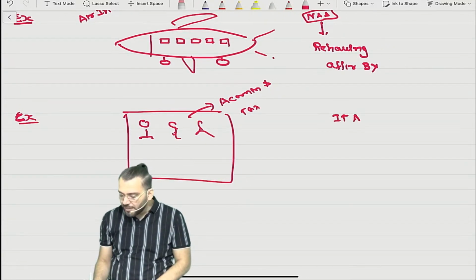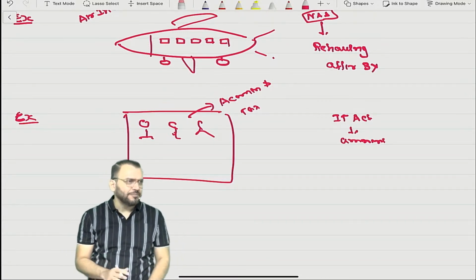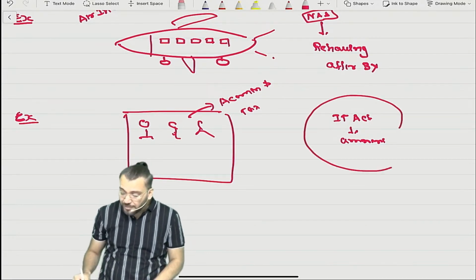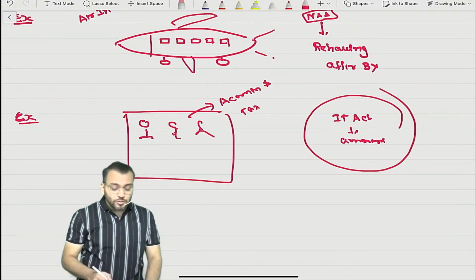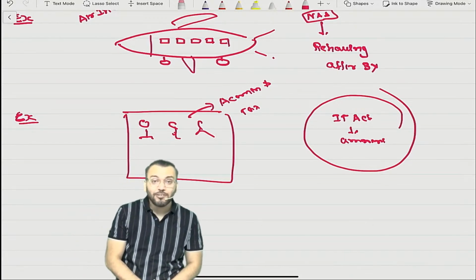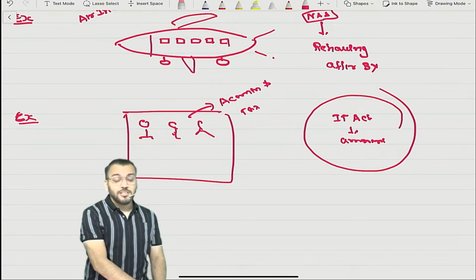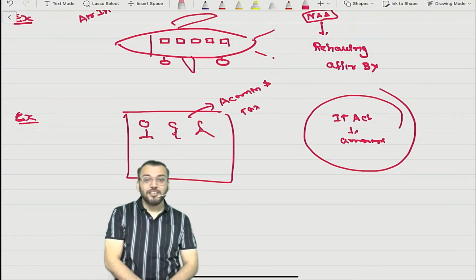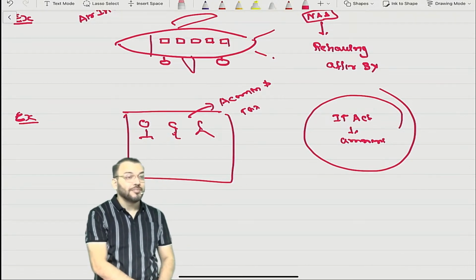Income Tax Act is amended, or GST Act is amended. Now because there is an amendment in the act, these employees require training. Training means expenses will be incurred in future for training.